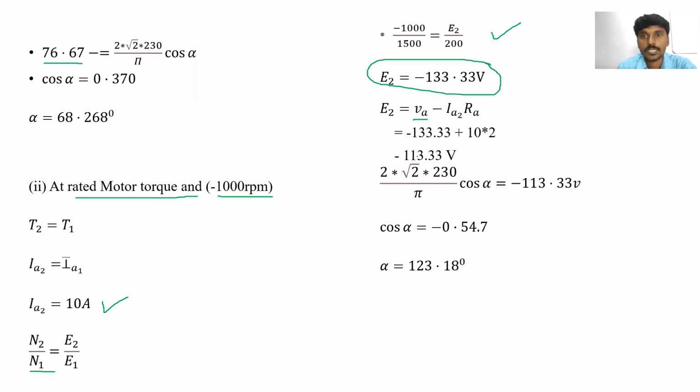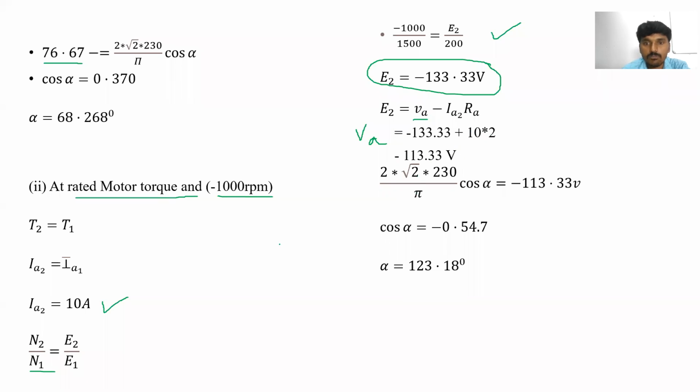Va is equal to minus 133.33 plus IA2 Ra, 10 into 2. So Va is equal to minus 113.33 volts.